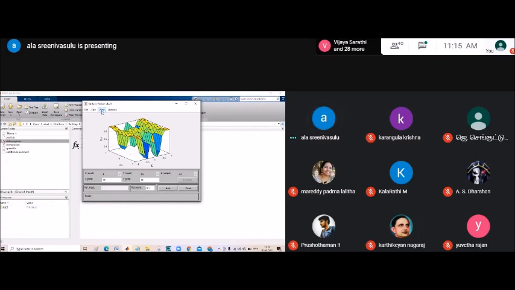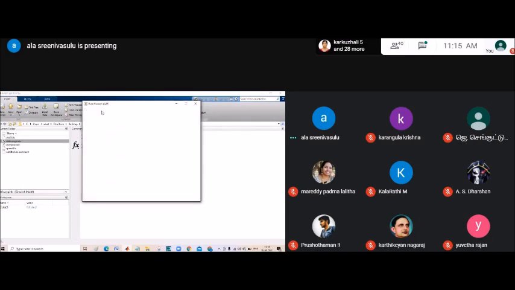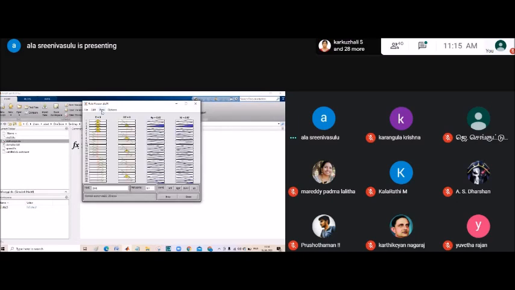Go to view and look at the rules, how many rules we created here. 25 rules were created. Error, change in error. So through that we are getting KP, KI values to improve the response of the system.